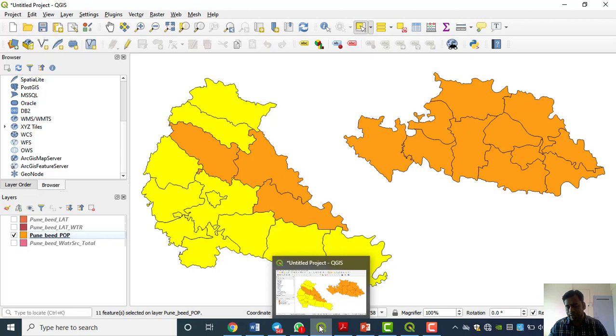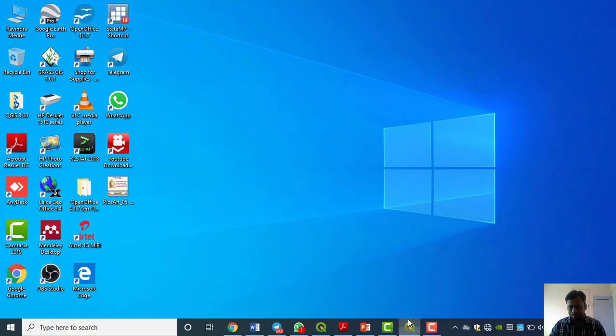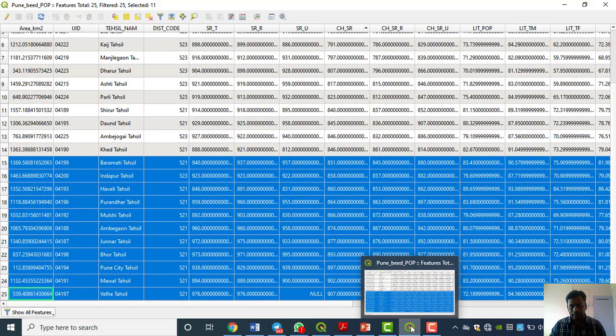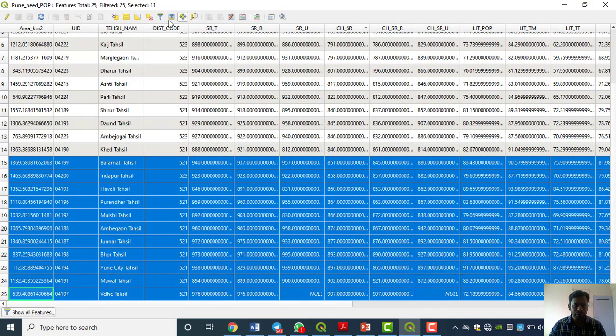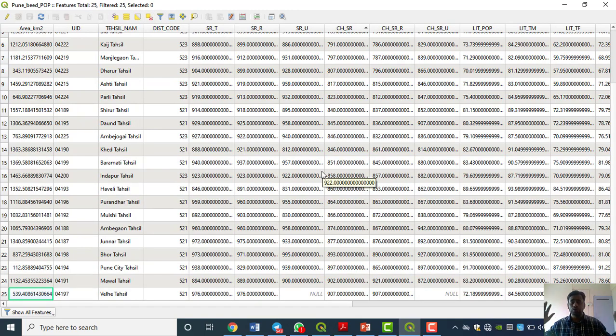But when we are going to do some complicated things, suppose this is very small data. That's why we were able to find out in such a way. But suppose we have very huge data. You are dealing with the population census data.